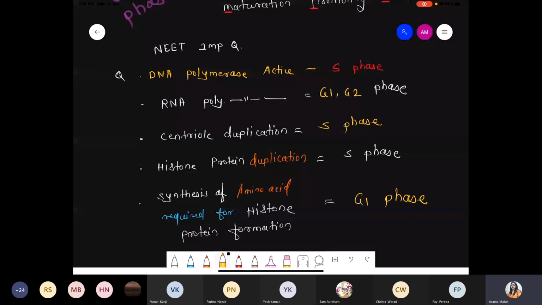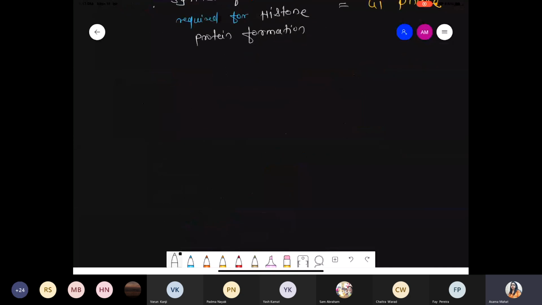Because remember one point, this interphase, whatever we are talking about, G1, S as well as G2, these are exactly similar for the mitosis as well as the meiosis. Same for both. There is no change. For the mitosis also same, and for the meiosis also these are the same. Where will the change be? Change with respect to karyokinesis, change with respect to cytokinesis. So now first of all, we'll start with the first division, that is mitosis process.